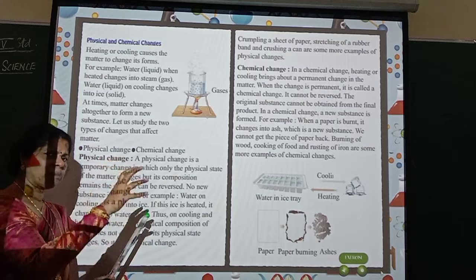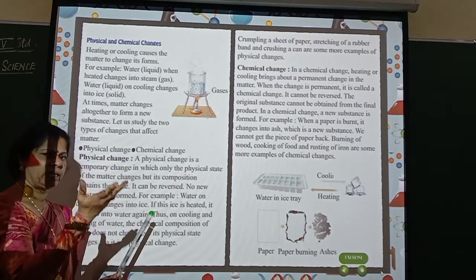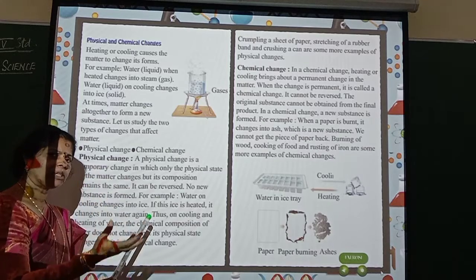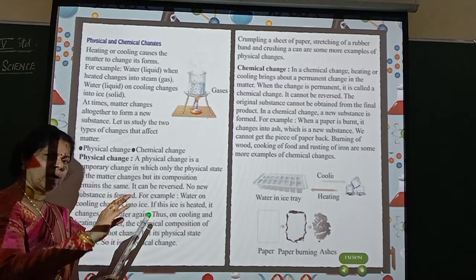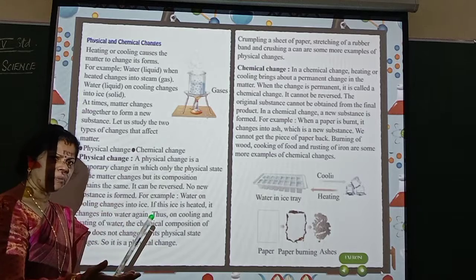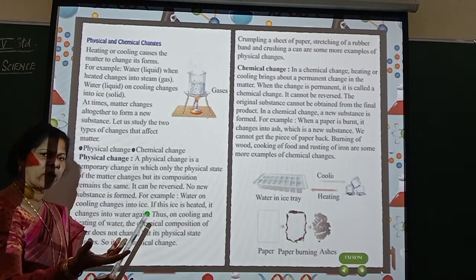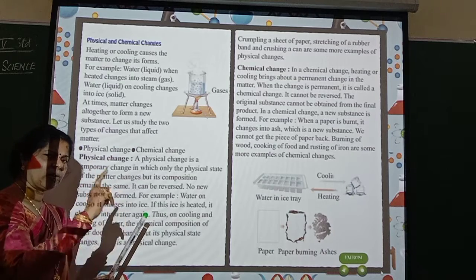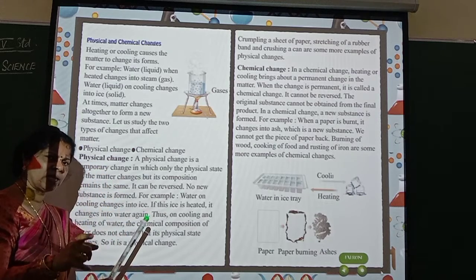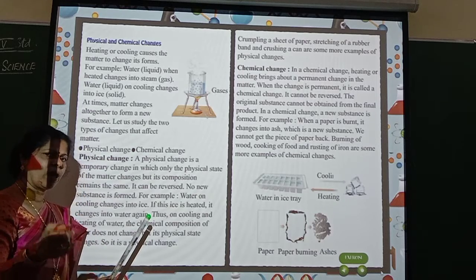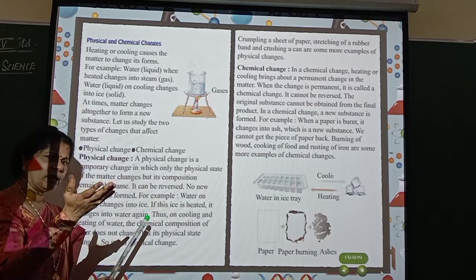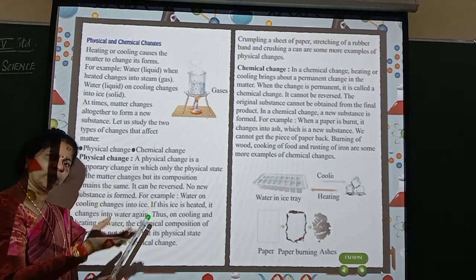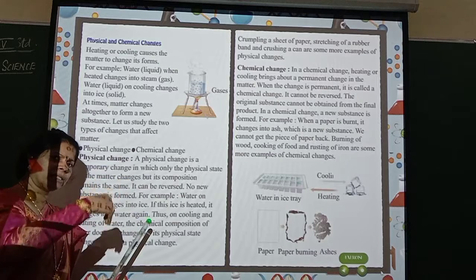Okay. The same ice you take and you start heating it. Put it in a vessel and heat it. What will happen to that ice which is in the solid form? It will get converted into liquid form. Why? Ice will turn into water. When it is heated, it turns into water. So water when cooled changed into ice in the solid form. When this ice is heated, it again changed to the liquid form, water. Isn't it? And when it is more heated, it changes into gaseous form.